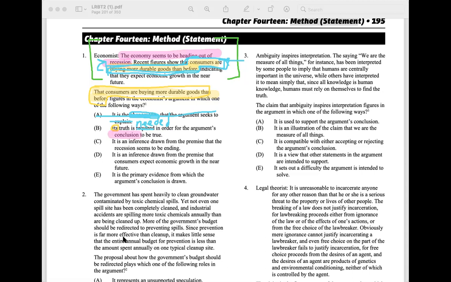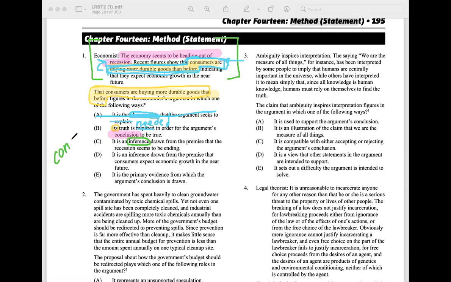It is an inference drawn from the premise that the recession seems to be ending. So it's saying that the yellow part is an inference drawn from the premise that the recession needs to be ending. It's not that, no. What does inference mean on the LSAT too, by the way? Like an assumption?